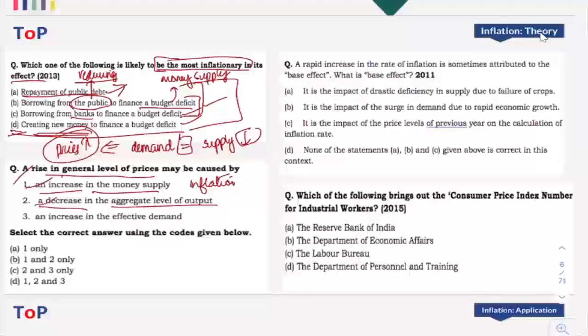This one is also correct. And the third one, increase in effective demand. That is very straight, right? That is a very basic idea on what inflation exactly is. Higher levels of demand will automatically lead to inflation, because when too many people are following too few goods, prices will increase. So the answer is 1, 2, and 3.